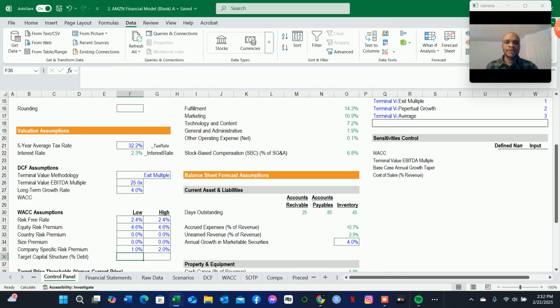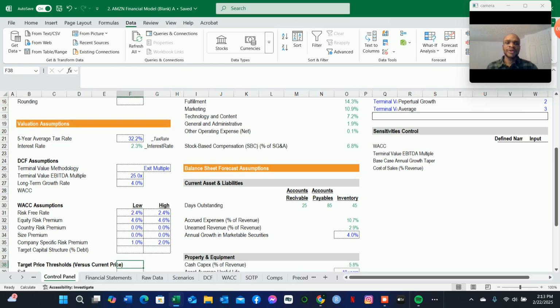So essentially, company specific risk involves investing in a particular security as opposed to a basket of stocks and bonds. So you are concentrating your investment in one particular company, and of course that exposes you to a risk premium of 1% in the low and 2% in the high.